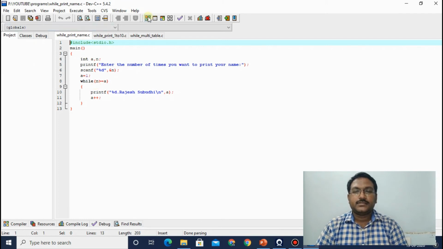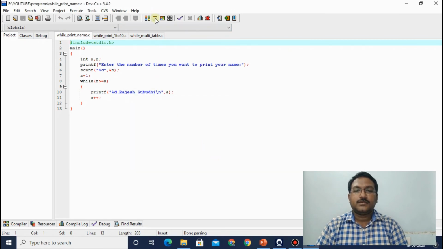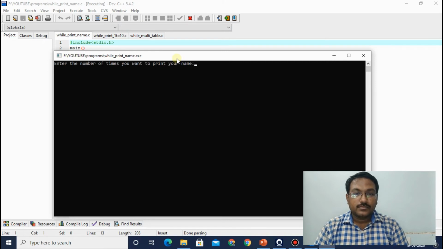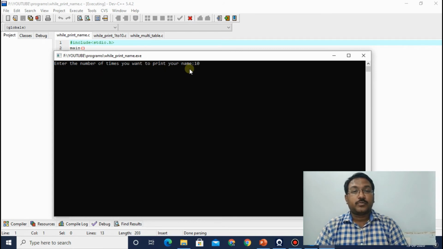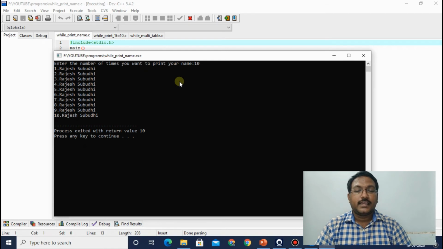So here the compilation is done. Then run it. First, as I mentioned, it will ask the user how many times you want to print the name. Here, enter the number of times you want to print your name. Let us give 10 because our question is to print the name 10 times. When you press enter, it will print your name 10 times. See, here the numbers are also there, 1, 2, 3, 4, 5, 6, 7, 8, 9, 10, and the name is printed 10 times. Press any key to go back.